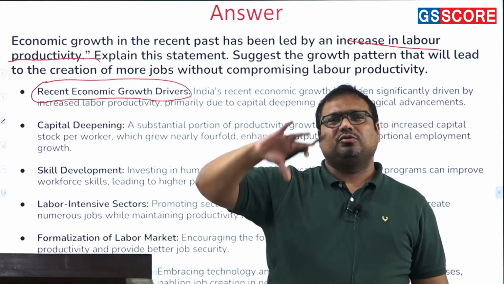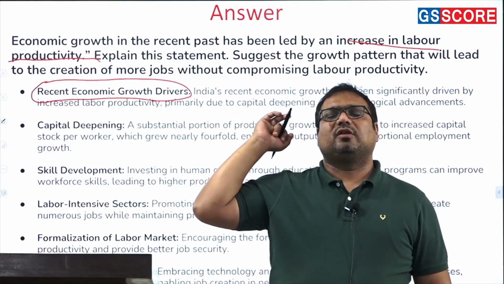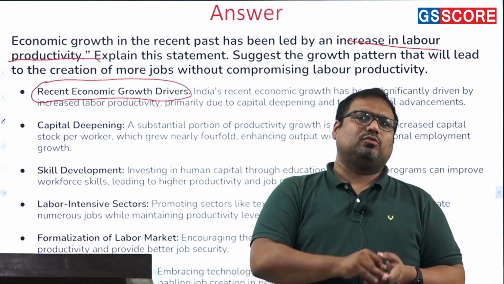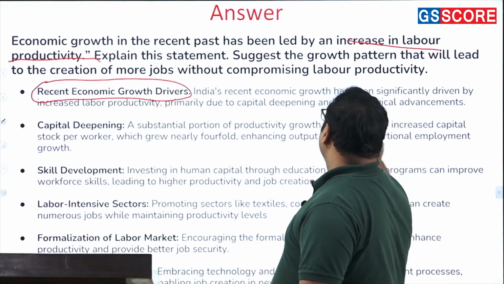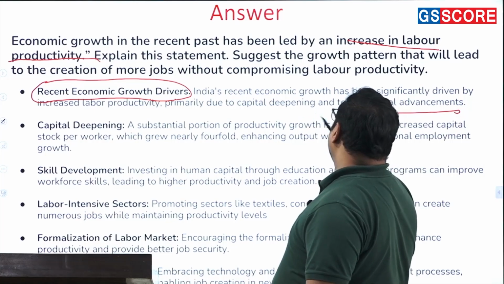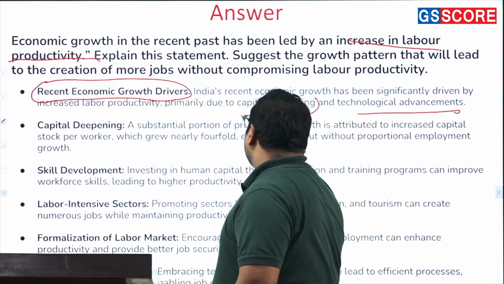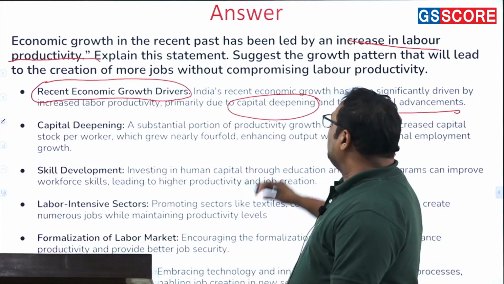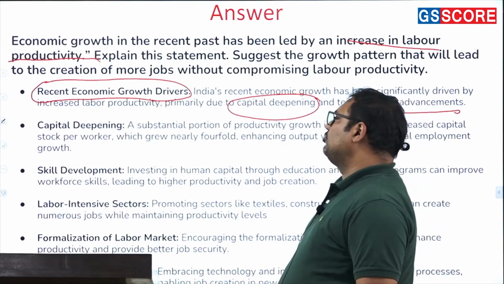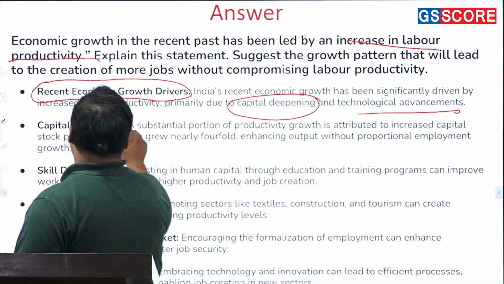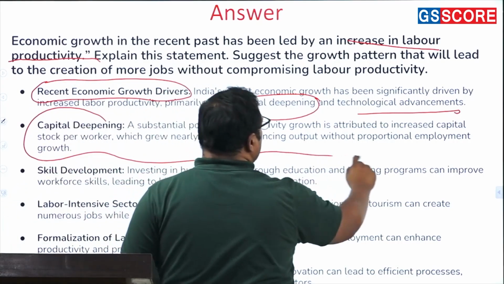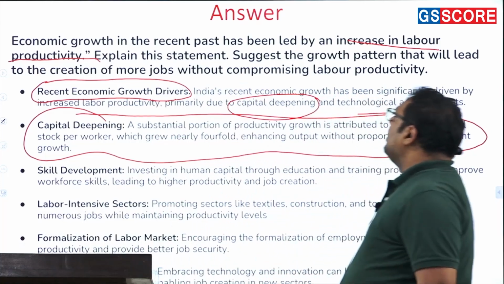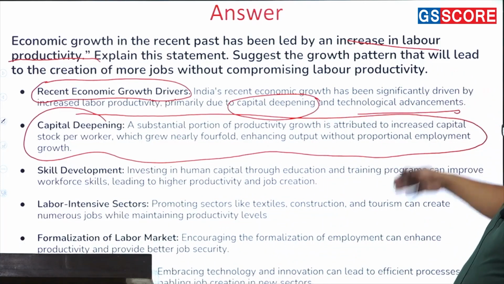Their contribution to foreign exchange is also good, but their contribution to jobs in terms of quantity is not good. Quality, it is good, but quantity, it is not good. So you have to talk about that. What kind of technological advancements are there? Then capital deepening investments, that is, investments which increase the capital in the industry. These are the themes that you need to start with. Then you need to expand on the idea of capital deepening, which you can also relate to the 4th industrial revolution. Okay, so that is how you should be starting this question.